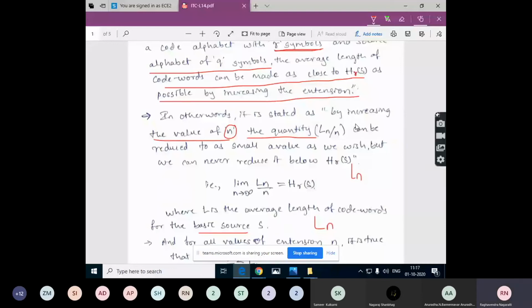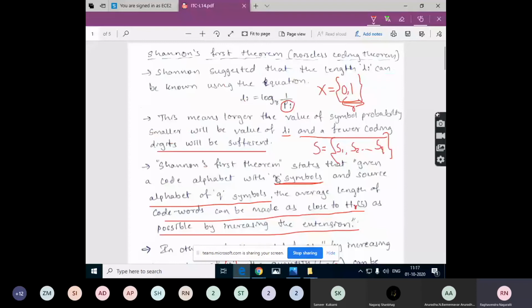So here Shannon says that by increasing the value of n, the extension, the quantity Ln by n can be reduced to as small a value as we wish, but we can never reduce it below the average information content of the source, H of S. So this first theorem by Shannon is about the length of the code words, which says that length decreases with increase in the symbol probability.